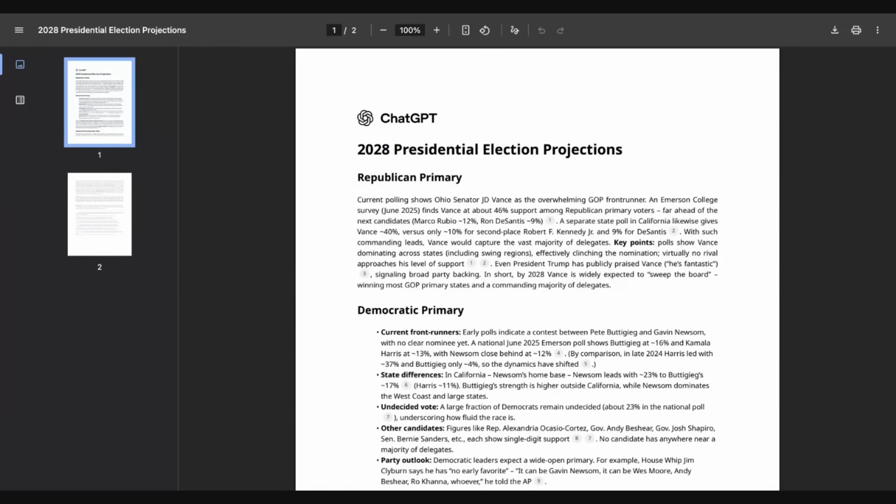I asked AI to predict the 2028 presidential election, and here are the results.